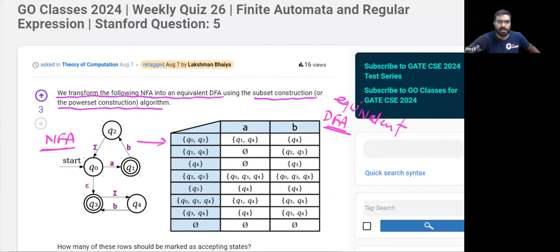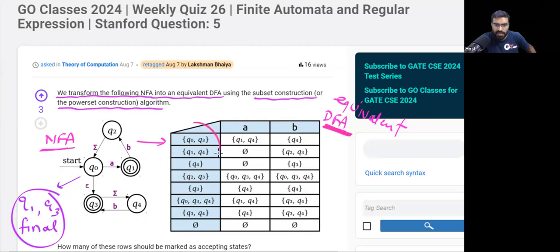So which states are final? Tell me, in this algorithm, when you convert NFA to DFA, which state will be final? That state will be final which contains at least one state which is final in the NFA. Yes or no? In this NFA, Q1 and Q3 are final. So any state in this DFA which contains at least one of them will be final.